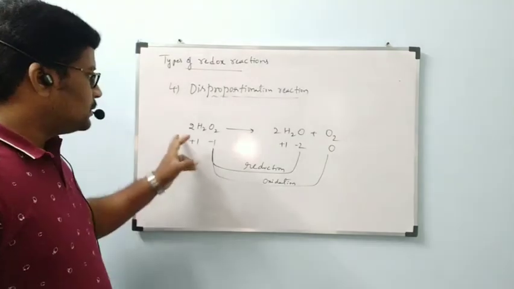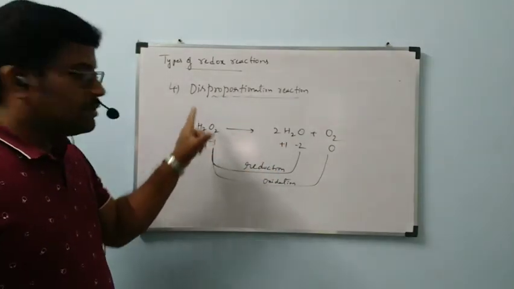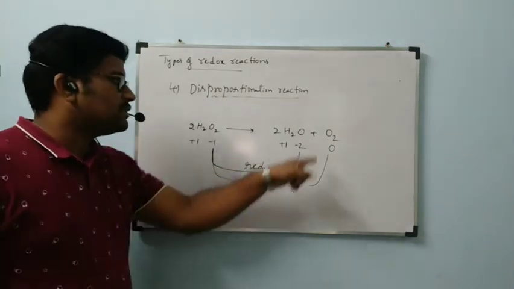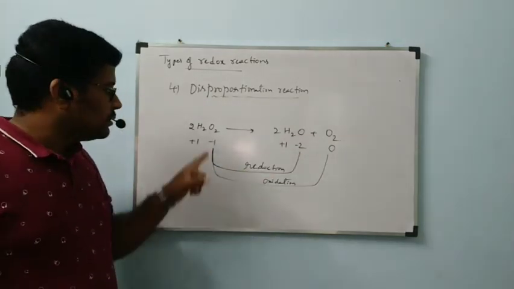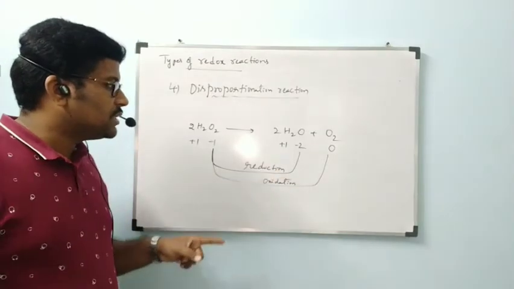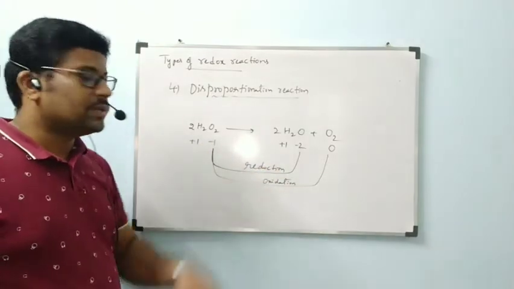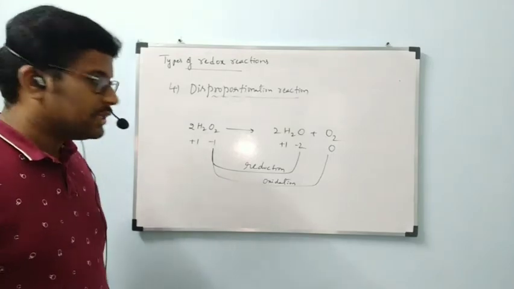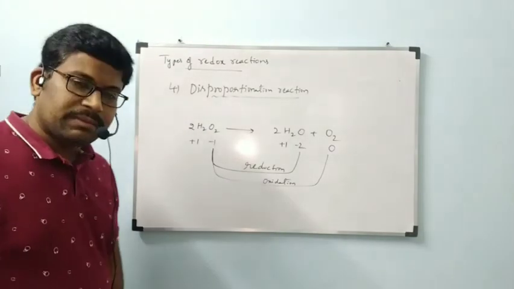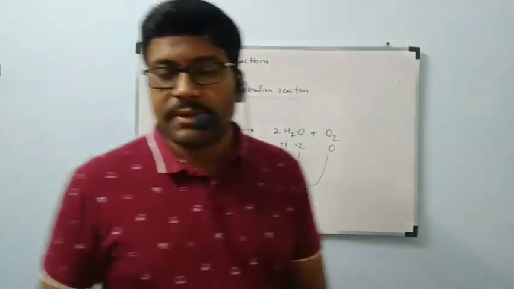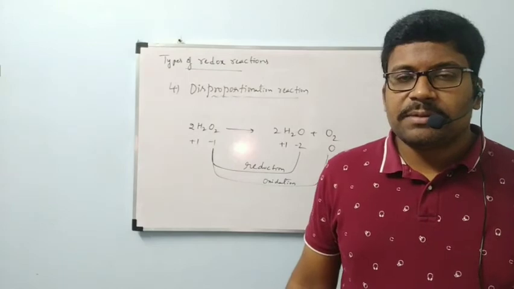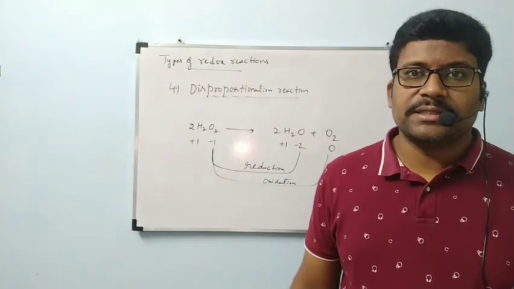Disproportionation: one oxidation number -1 becoming -2 as well as 0. -1 to 0 is an increase in oxidation number, -1 to -2 is a decrease in oxidation number. Oxidation and reduction take place in the same substance. This type of reaction is called a disproportionation reaction. All disproportionation reactions are redox reactions.